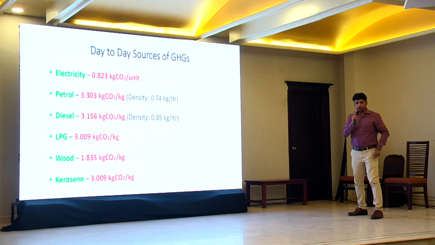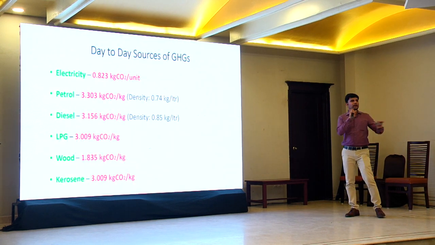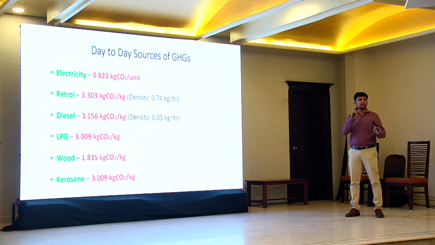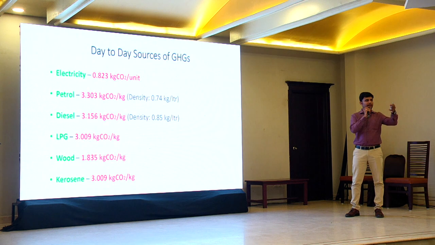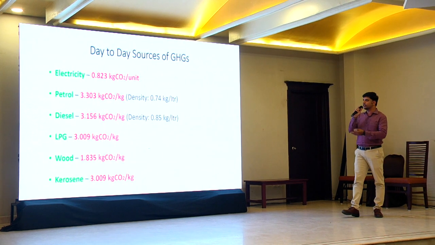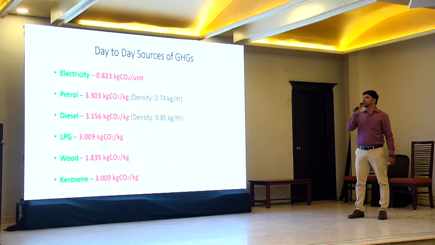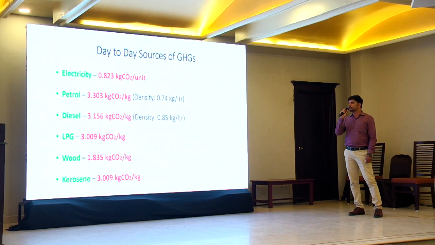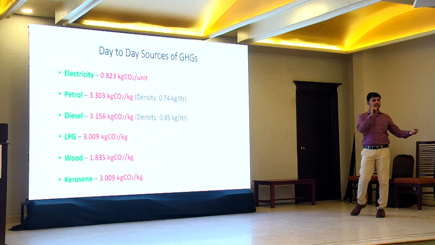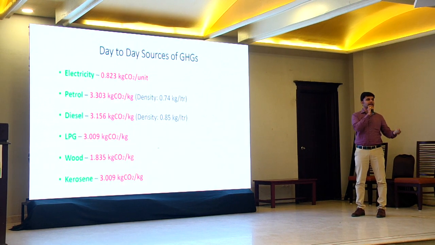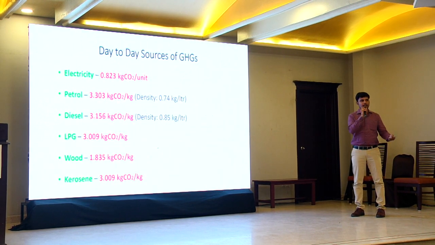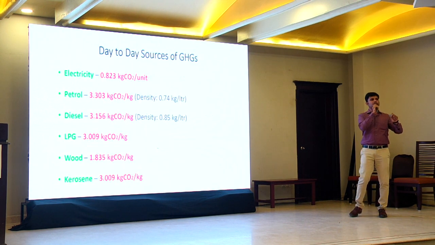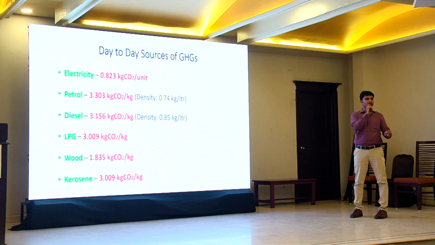Okay, so now coming to our day to day activities, what sources of energy do we use? It is very simple. We use electricity, petrol, diesel, and LPG, we use LPG for cooking at home, and wood in some very rare areas that still don't have LPG, they are using wood, then kerosene. So these are the major energy sources we use in our day to day life.